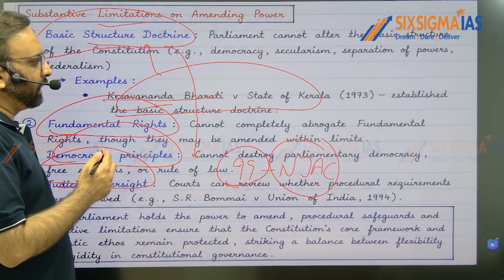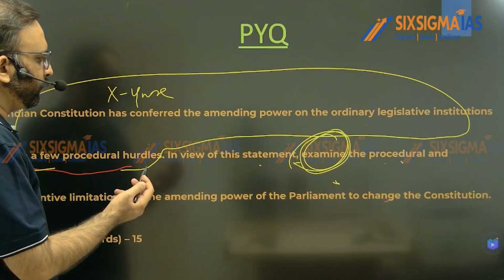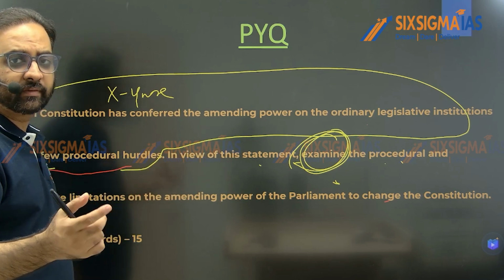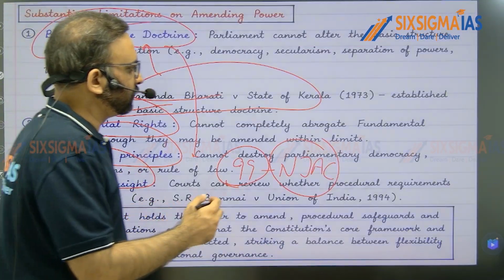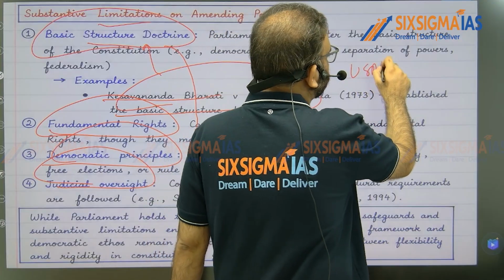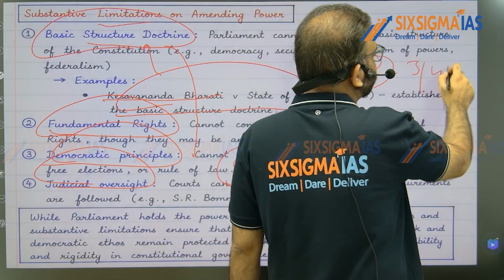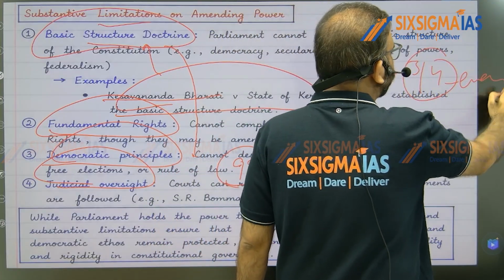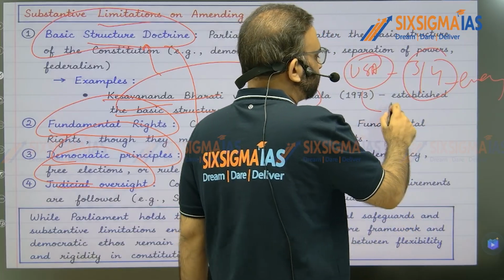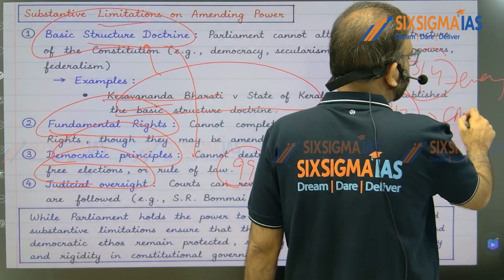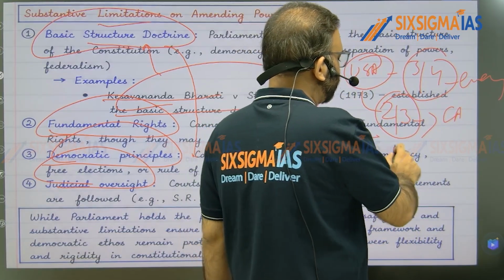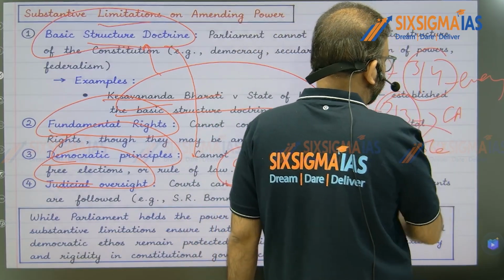As the tail word was examine, as I've told you, that's why besides mentioning procedural and substantive limitations, you need analysis also. For that, you can have a comparative approach. You can mention the US Constitution, where 3/4 states' ratification is required for every Constitutional Amendment Act, right? And even 2/3 of states, by passing a resolution, can initiate the process of a Constitutional Amendment Act. But in India, states do not have any role to play in initiating a Constitutional Amendment Act.